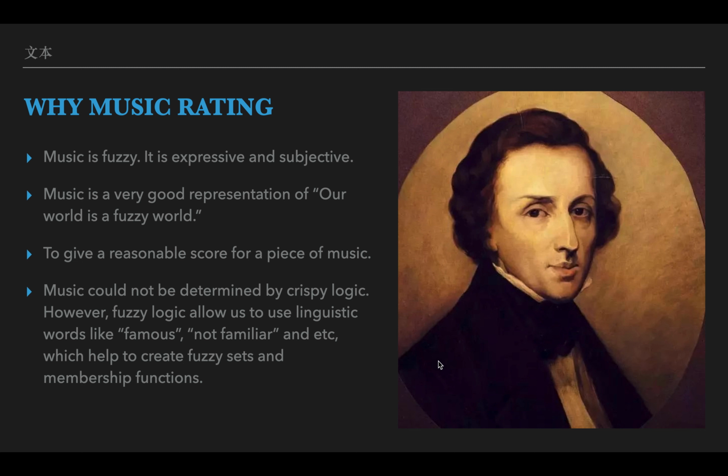Sometimes, for myself, I don't like music that I'm not familiar with, so I will rate it lower. It is very personal. With fuzzy logic, we use words like famous and not famous to represent human linguistics, and we can use them to create fuzzy sets and membership functions to build this music rating system.